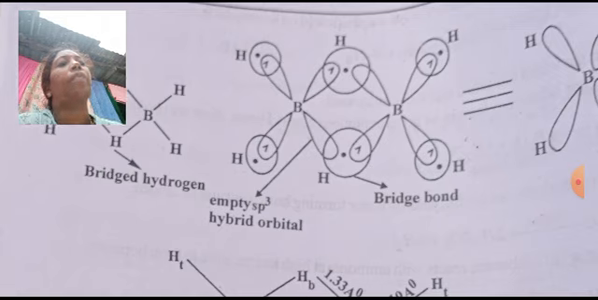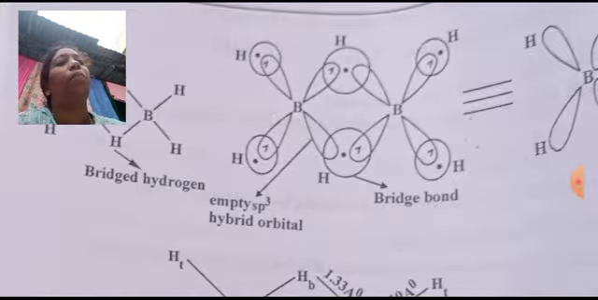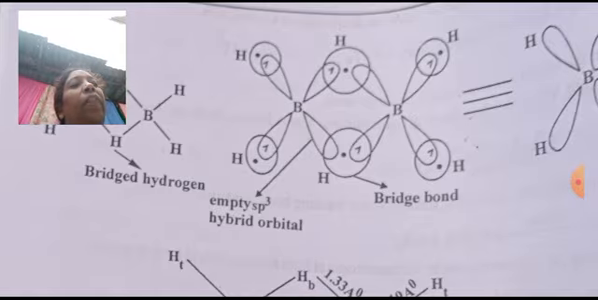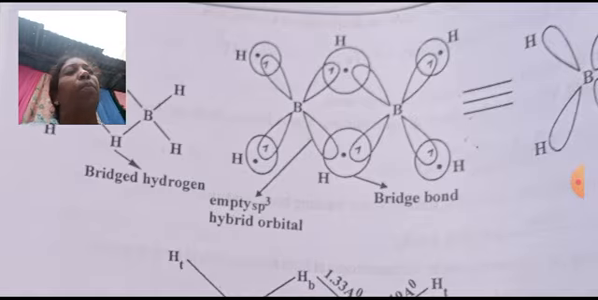This boron also has 2 with the terminal hydrogens and 1 with the lower bond. So in that way the 2 borons are in contact with each other. In that way the structure is stable.